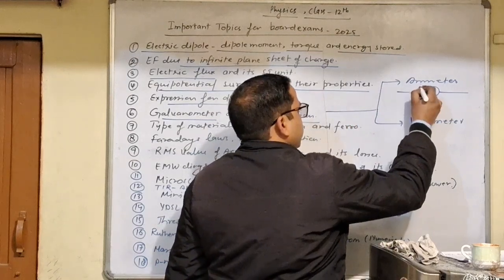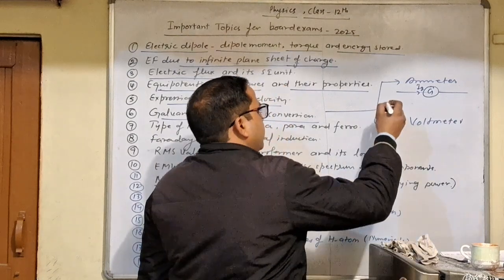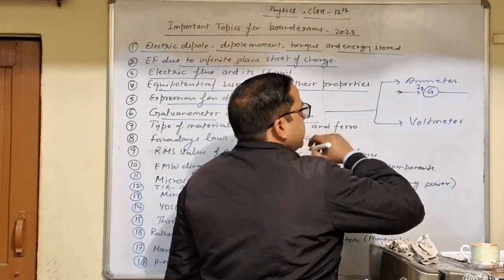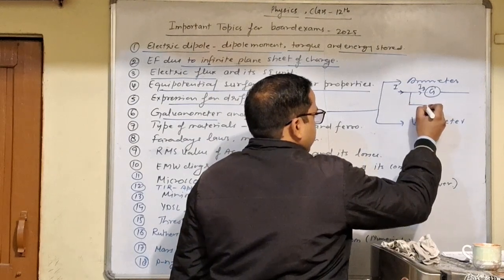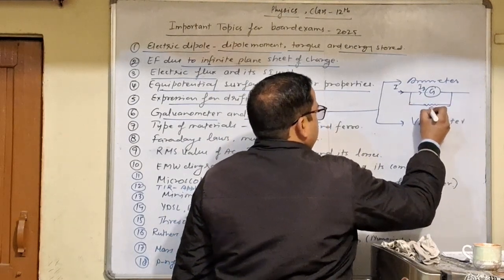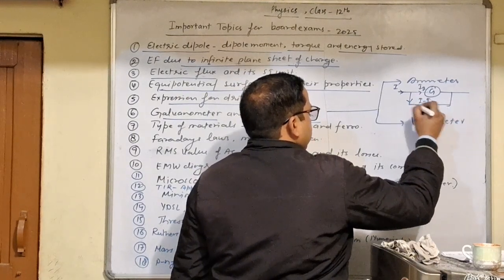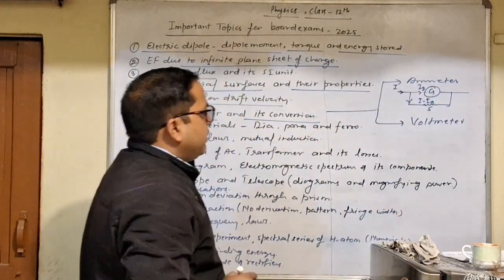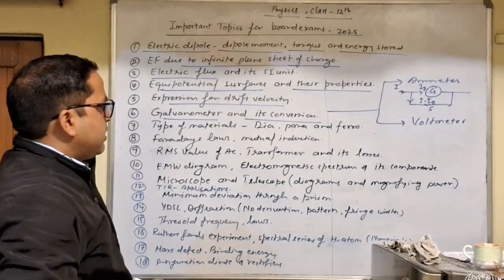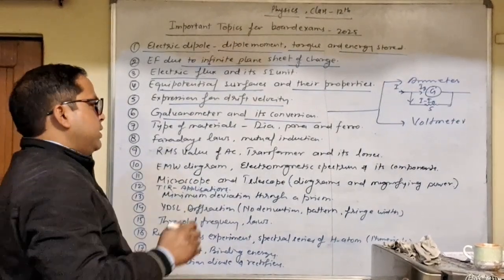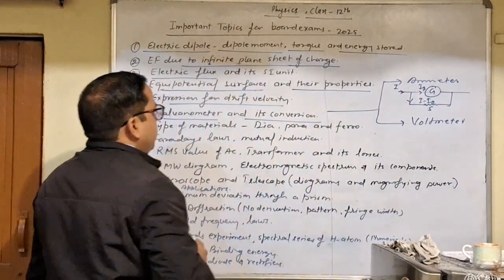It has deflection current Ig, and we want to make an ammeter of current I. So we need to pass on this excess of current through the shunt. The current through the shunt will be I minus Ig. By using Kirchhoff's rule, you can find out the required shunt resistance to connect in parallel with the galvanometer to convert it into an ammeter.